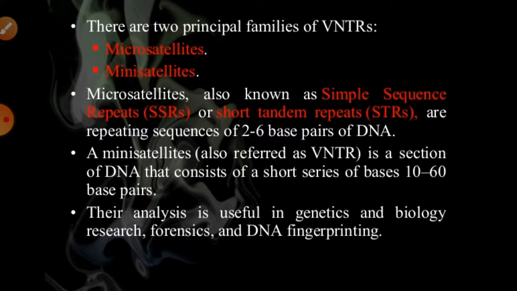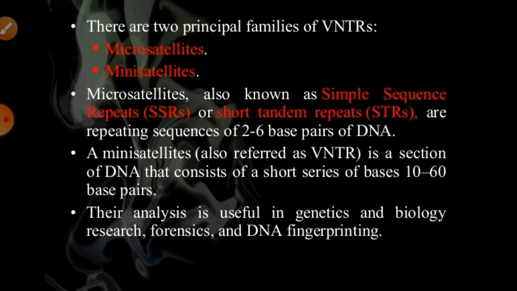These can be classified into other categories, that may be mini or micro. The mini satellite, we can say mini VNTR DNA, is classified on the basis of length, the number of repeating copies, or the ratio of AT and GC and the total length of the base pairs. Satellite DNA, non-coding DNA, can be classified on the basis of the repetition of copy number and the ratio between adenine, thymine and guanine, cytosine and its base length.